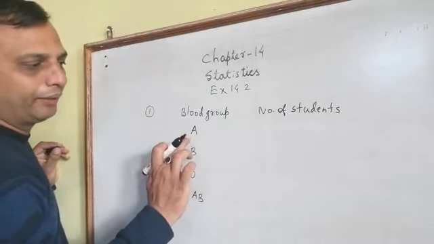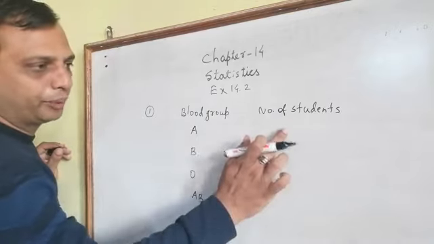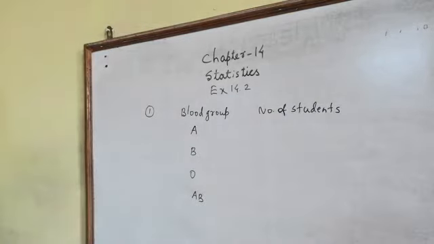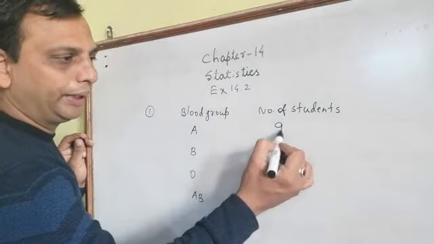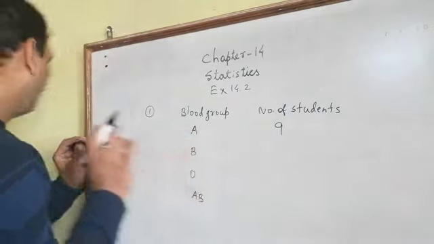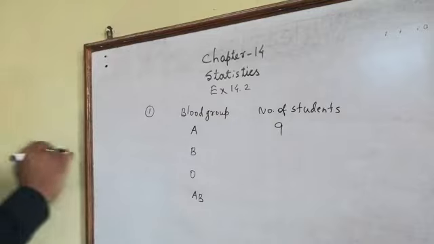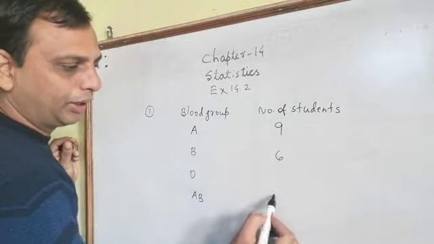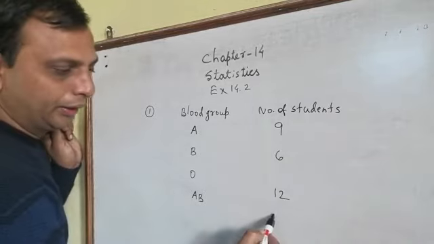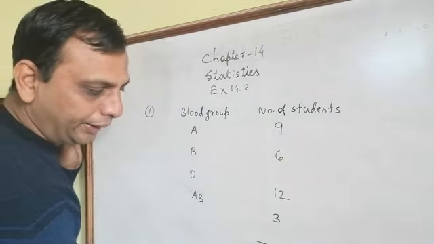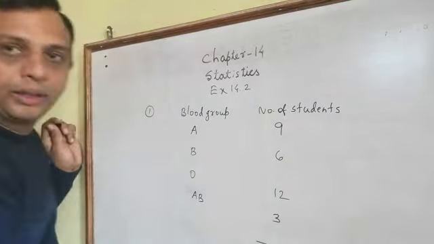How many students have blood group A? You have to see from the data and count. So 9 are there. For B, you count, 6 are there. 12 have O blood group, and AB is 3. And the total will be 30, because the total number of students is 30.